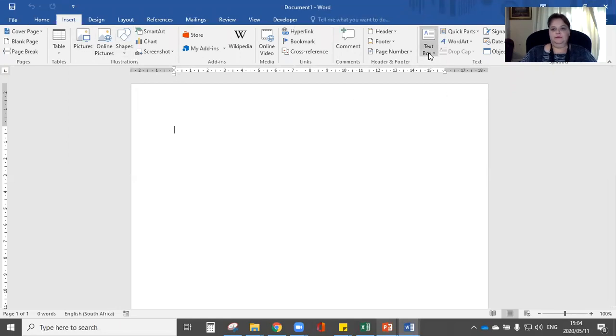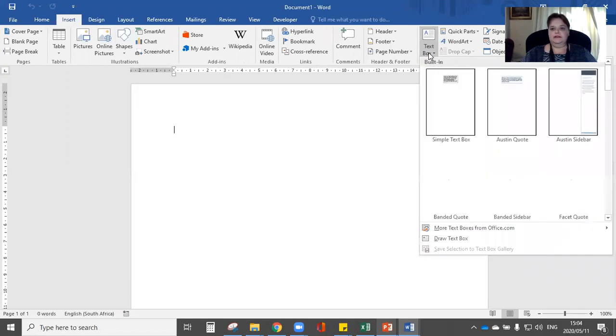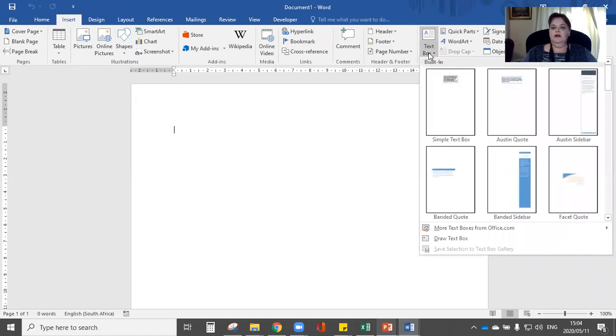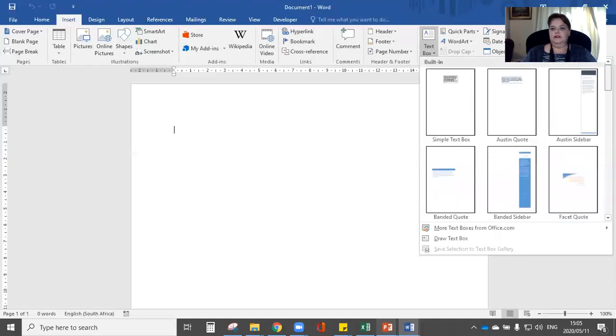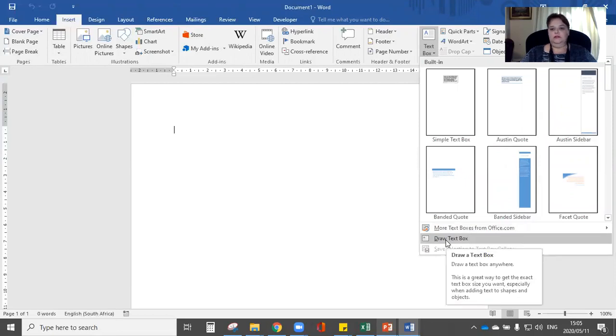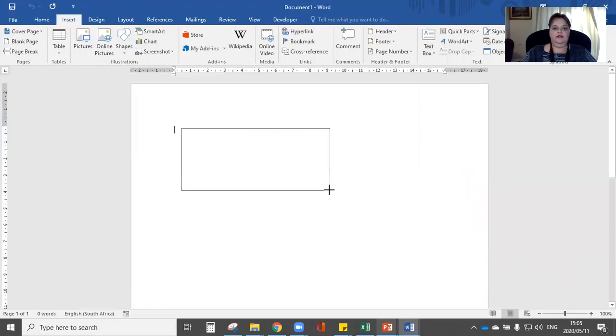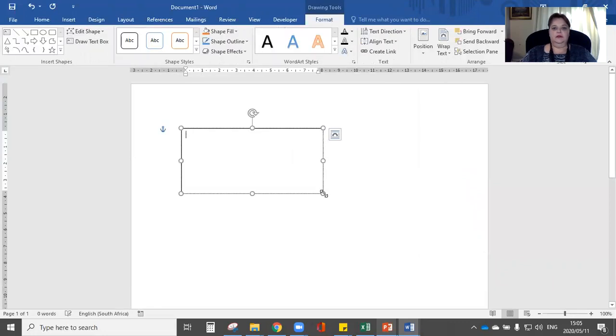And specifically, I'm going to go to the text box. So if I click on the drop-down button, there are different types of text boxes. I can choose one of these pre-formatted text boxes, depending on what you're interested in. Or what you can do is you can actually just draw your own text box. So you click on the draw text box and you can size it whatever size you would like.